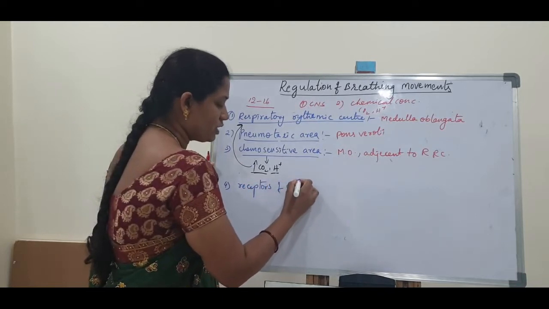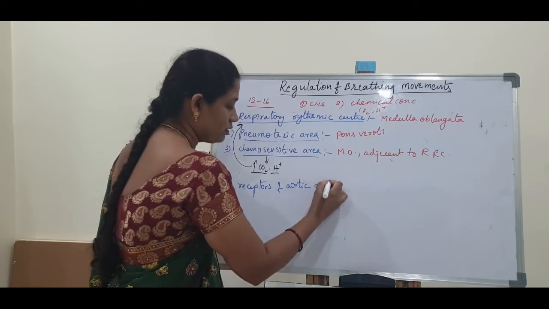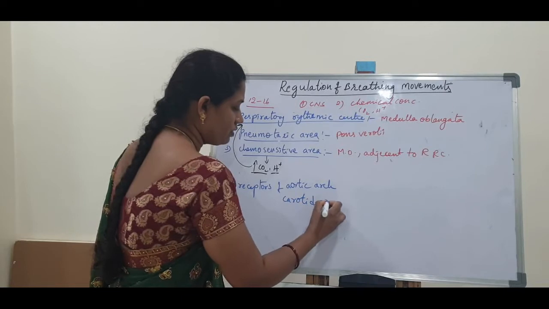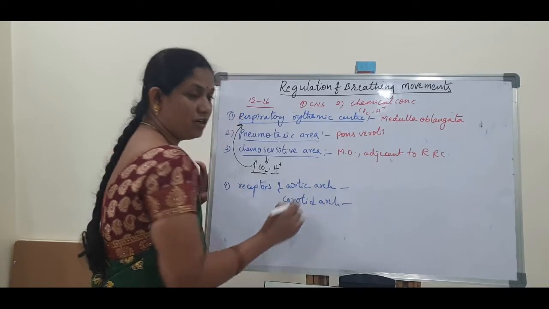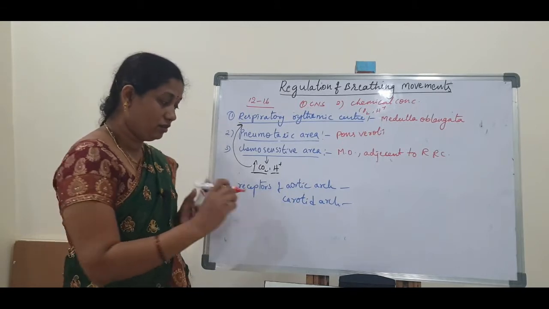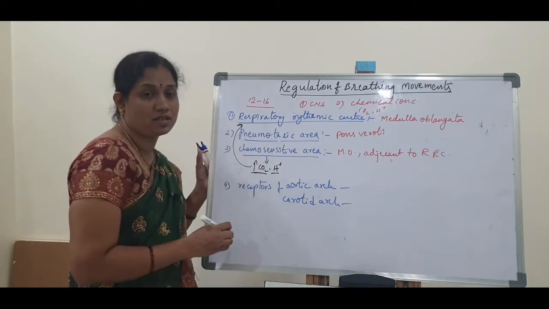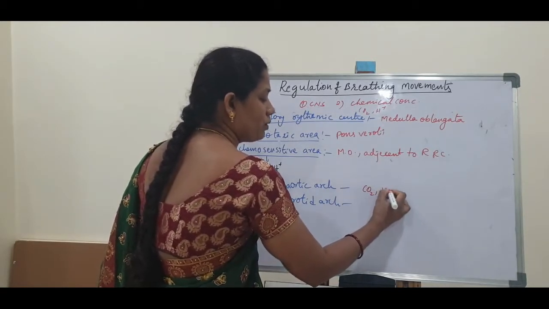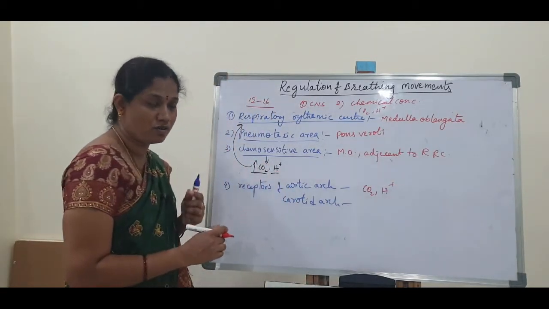Next, the receptors of the aortic arch and carotid arch. These are blood vessels, and in these blood vessels, the aortic arch and carotid arch, some receptors are also present, which are highly sensitive to carbon dioxide and H plus ion concentration.